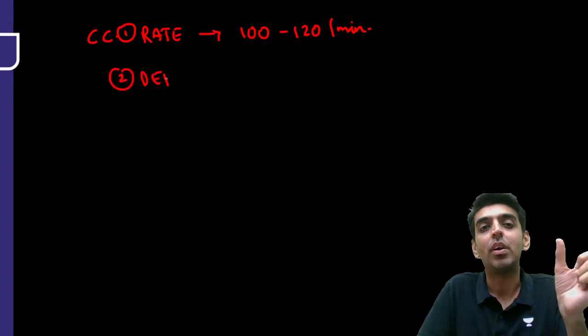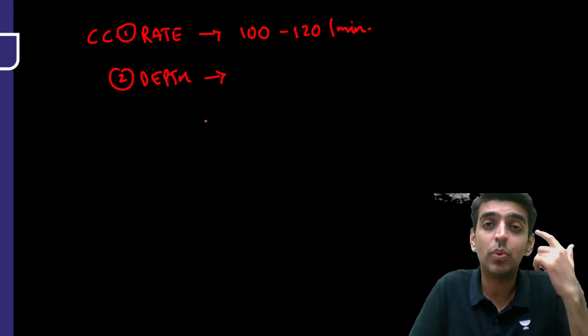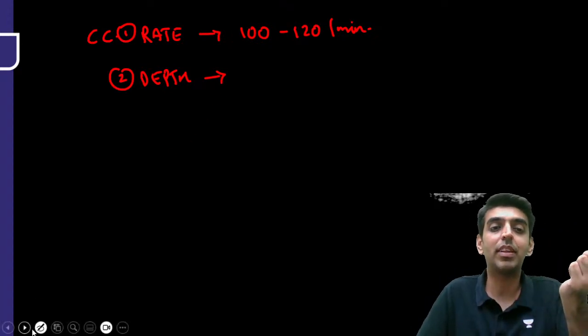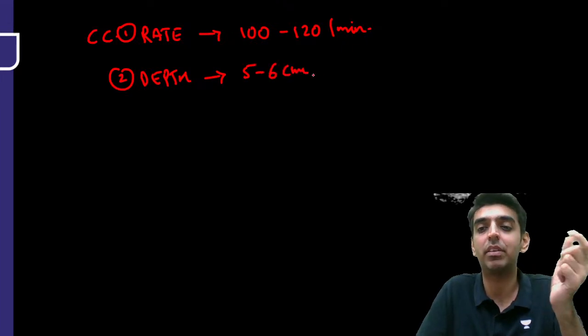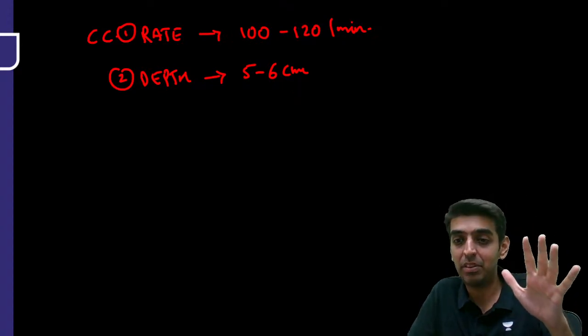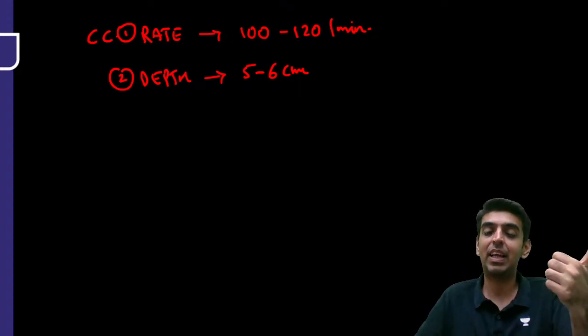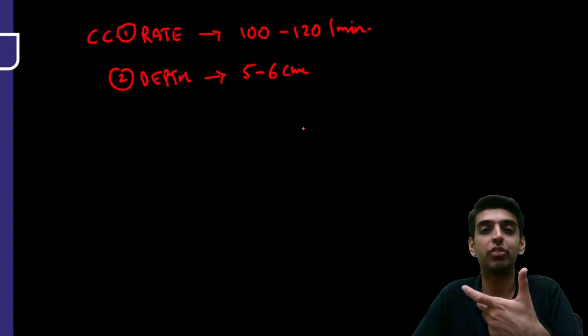Second, what is the depth of chest compression that is there, right? Here, since we are taking it as adult, what is the depth of chest compression? It is 5 to 6 centimeters, right? Exactly. Yes, depth is 5 to 6 centimeters, right, Jyoti? Yes, Faisal, exactly correct. 5 to 6 centimeters is the depth of chest compressions, right?